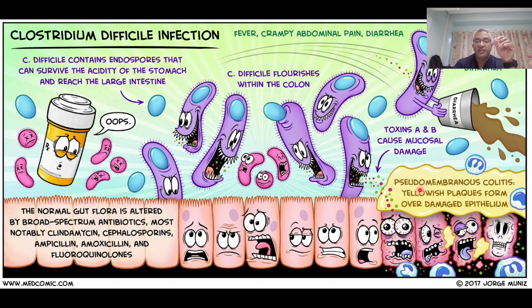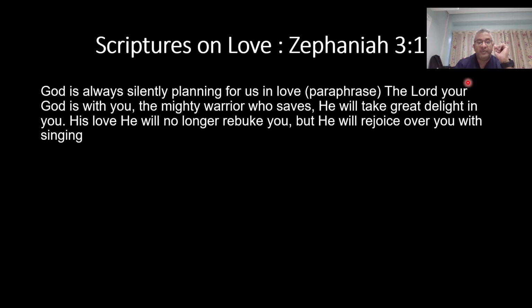And the key thing is that if you do a scope, then macroscopically, you can see pseudomembranous colitis, yellowish plaques of damaged endothelium. You look for toxins A and B in the stool. It's the most common infectious cause of nosocomial diarrhea, treat with Flagyl and or oral vancomycin.